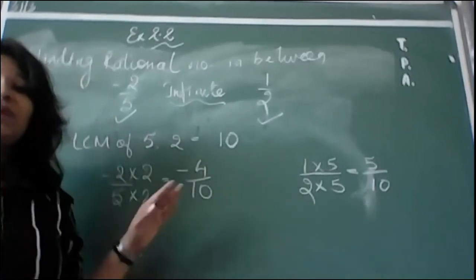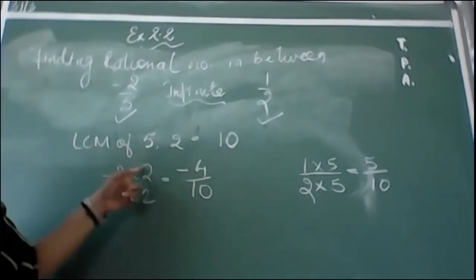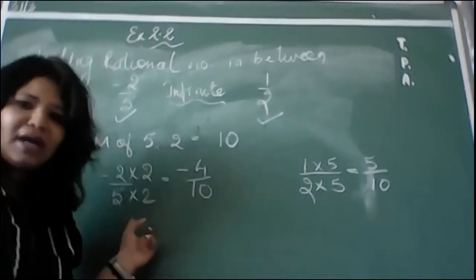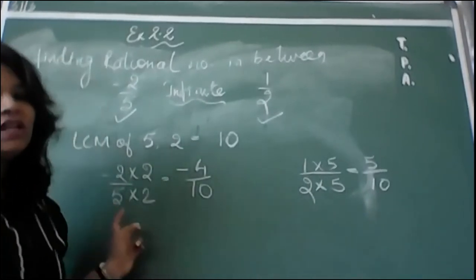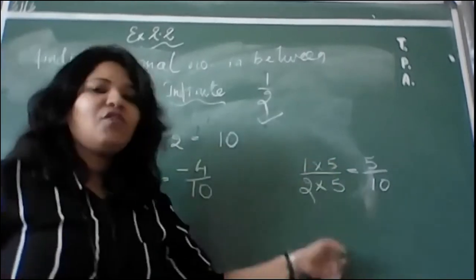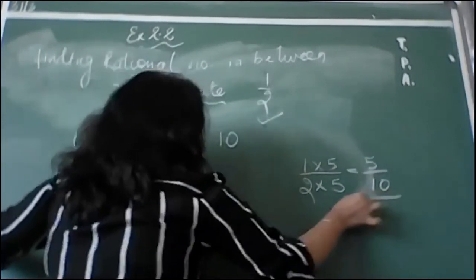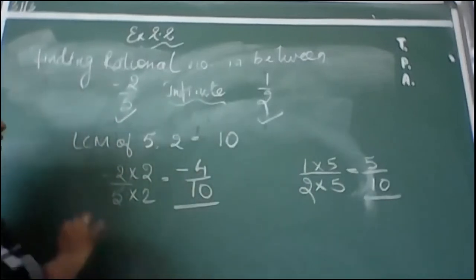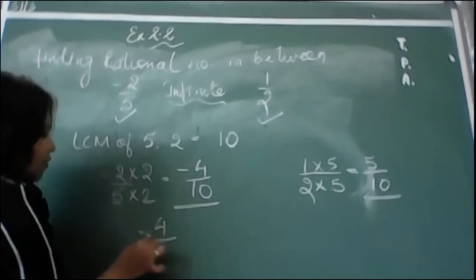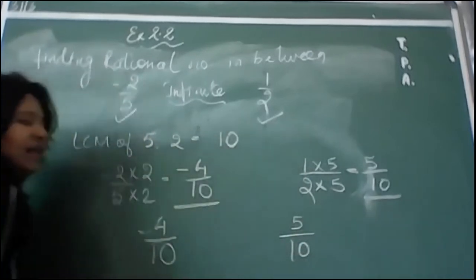Now remember, this is a very simple process which you have been doing for many days, from class 6, how to make the denominator equal. Okay, so always remember that you can multiply the same number with the numerator and the same number with the denominator also, it will not affect your question. So that is why I took 2 over here, 5 over here, and now you see the denominator is 10 and the denominator is 10. Okay, and now this has become the same denominator. So now I have -4 by 10 and another number is -5 by 10.